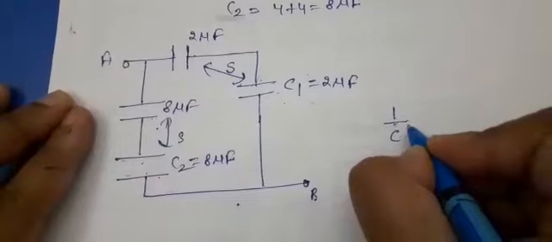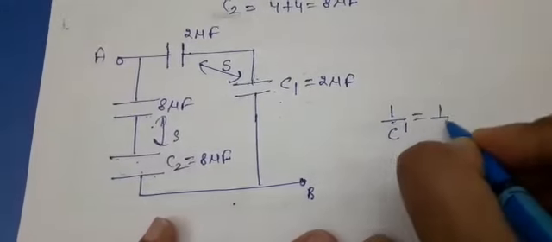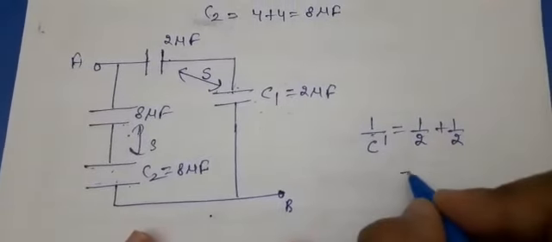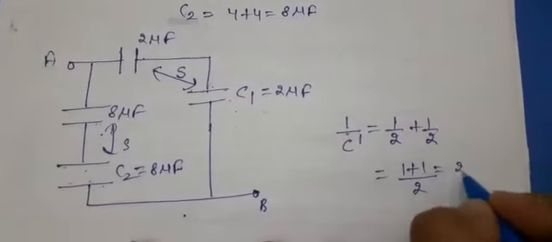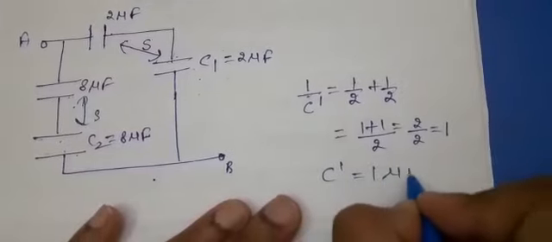So now for the series combination, let the equivalent capacitor be C dash, because we have to use another symbol. Any symbol you can use. 1 by C dash will be 1 by 2 plus 1 by 2 because it is a series combination, so the reciprocal concept will be there. When you take the LCM, this will be 2 upon 2, that is 1. So C dash will be 1 microfarad.